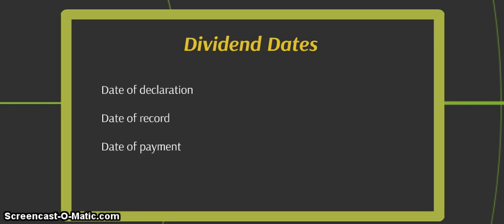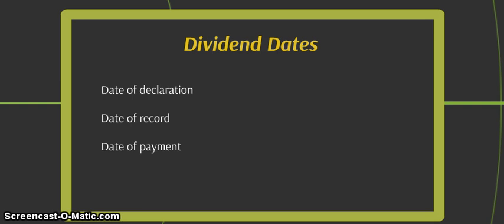So there's some dividend dates that we need to know. Date of declaration, date of record, and date of payment. So the board looks through and they say, okay, we want to pay a cash dividend. Do we have enough money? Do we have enough in retained earnings? Because remember, those are not the same. Retained earnings has nothing to do with cash necessarily at all. So you do have to check both. And they say we agree to it.